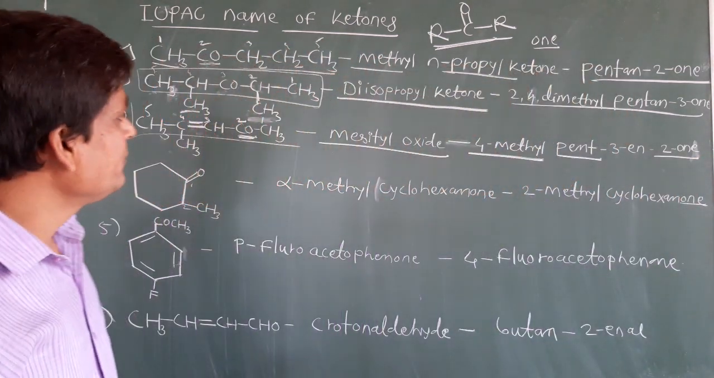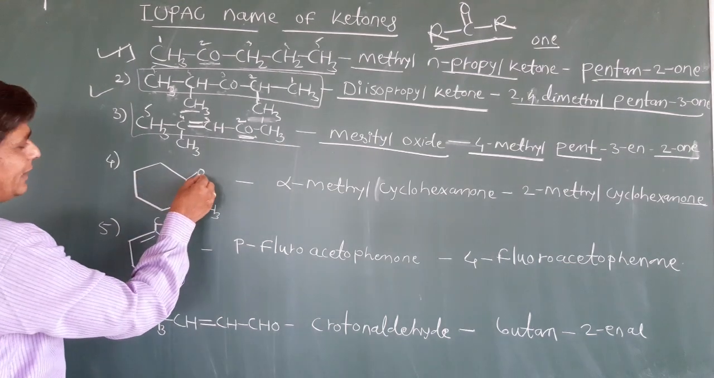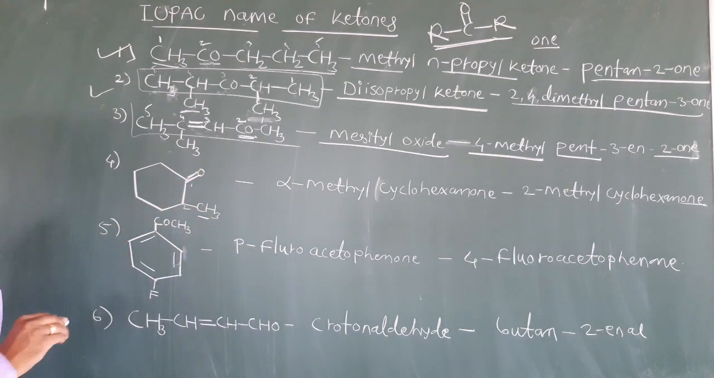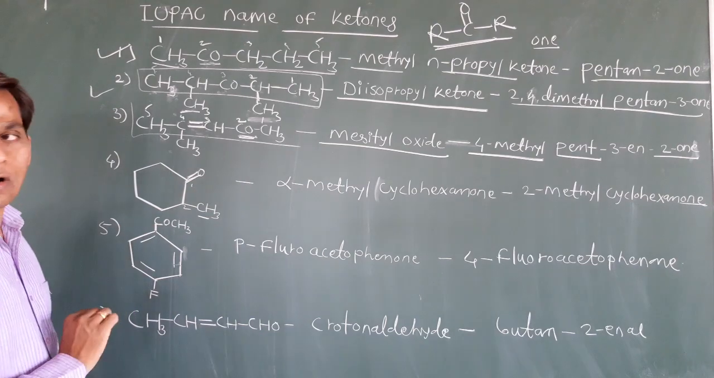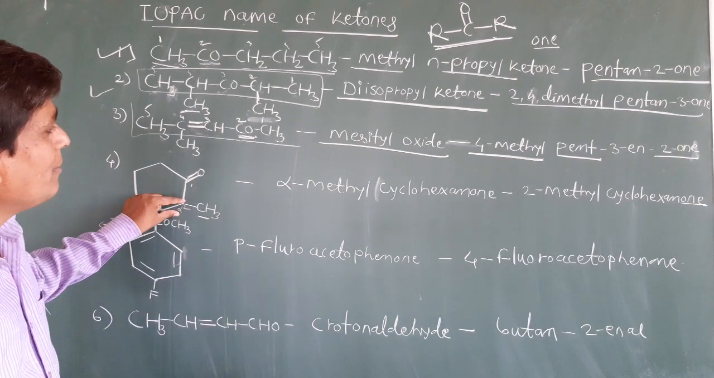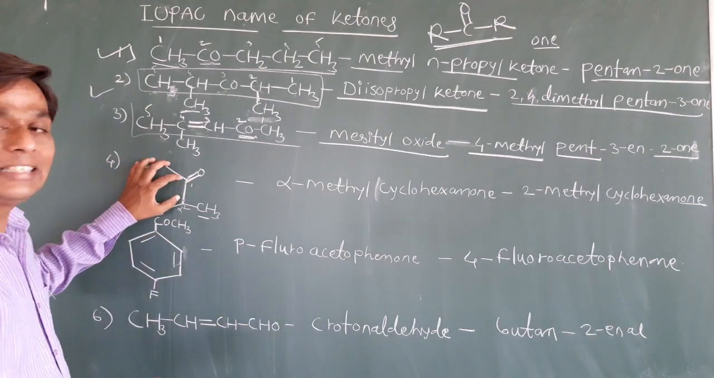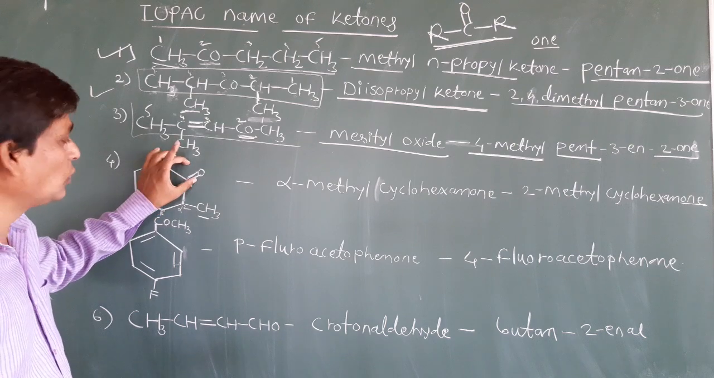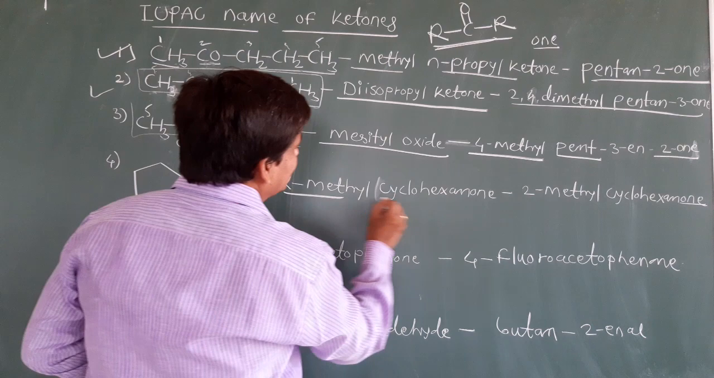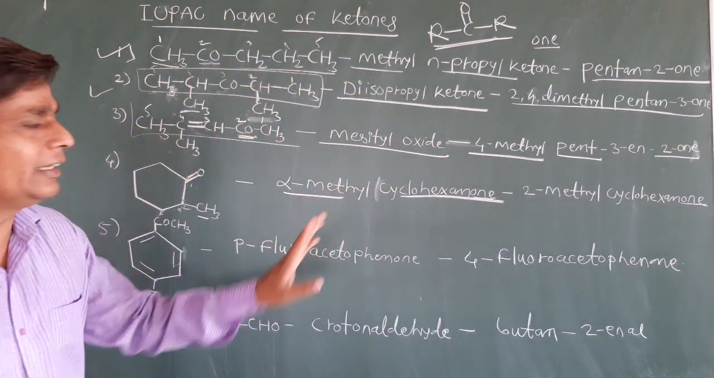Now clear everybody? See another example. So this is a cyclohexane. In that cyclohexane a ketone group is attached. Okay. Then a CH3 group is attached on the second carbon. So whenever you give the common name, you can say alpha, then beta, like this. So it is alpha-methylcyclohexanone. Okay, it is actually cyclohexane. In that cyclohexane a ketone group is there. So the e of cyclohexane is replaced by one. So alpha-methylcyclohexanone. The one group is attached here by removing the e.